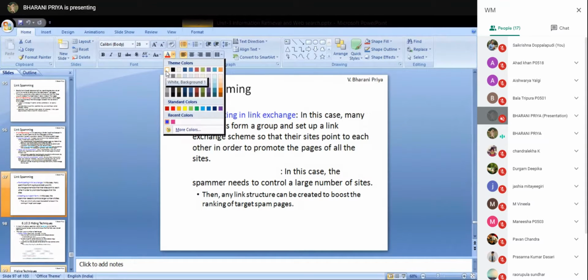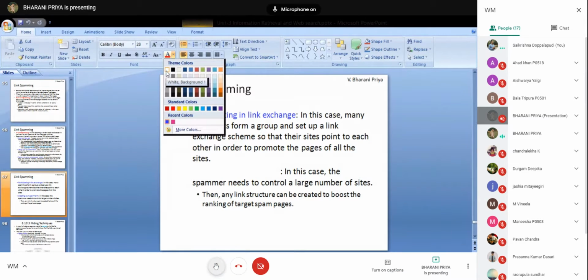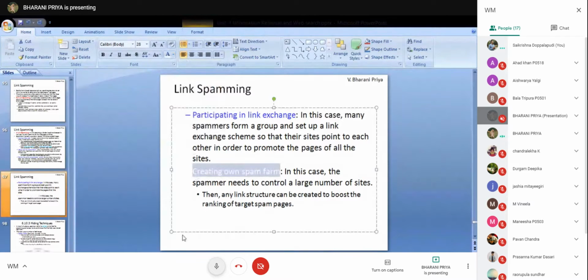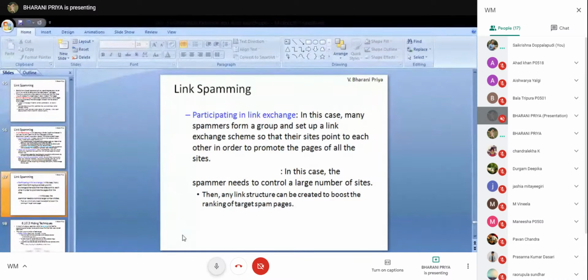Can you see this? In the hidden content, can you see it? No. Now you can't see it, which means you can't see the content.